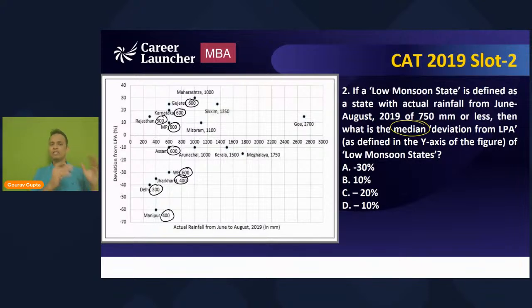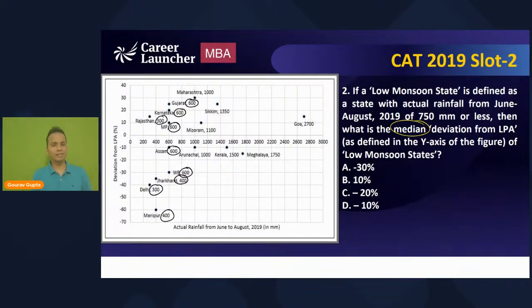Median is when the values are arranged in increasing or decreasing order, the middle term is the median of the data. It's not the average, all right? It's the value that divides the data into equal parts. It's the middle value, the middle term. So now we need to calculate the median of the deviations from LPA.